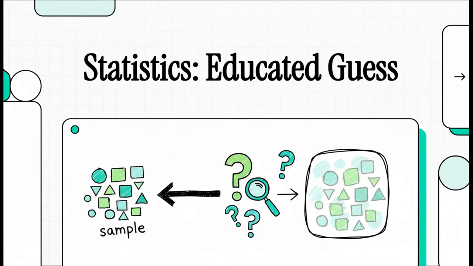Welcome to The Explainer. Today, we're going to crack the code on statistics. We're going to see how it's possible to make incredibly smart guesses about millions of people just by looking at a tiny, tiny fraction of them.